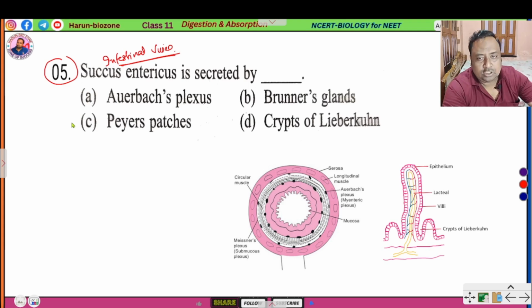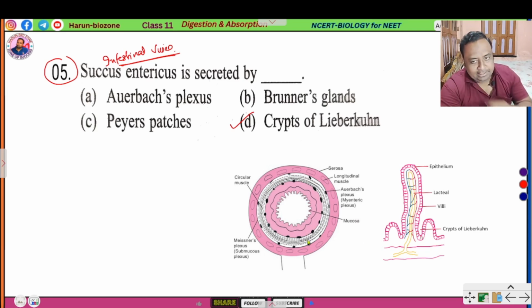So here the correct option is crypts of Lieberkühn. Crypts of Lieberkühn is the correct option. What is Auerbach's plexus? Brunner's gland, Peyer's patches, where these are present. So what is the crypts of Lieberkühn? Crypts of Lieberkühn are present in the mucosa of duodenum.